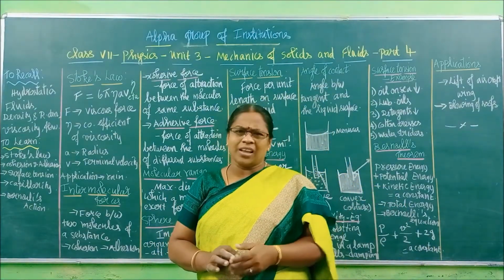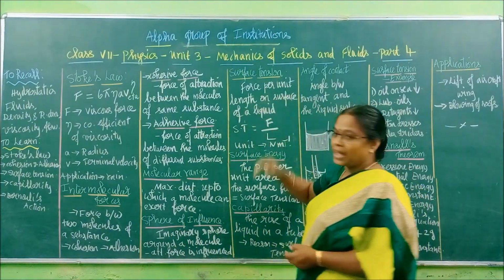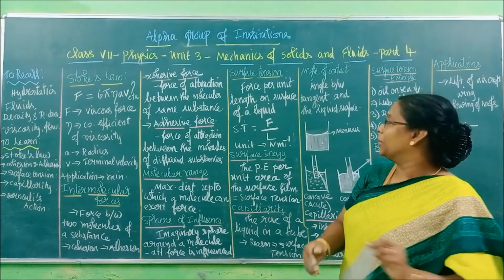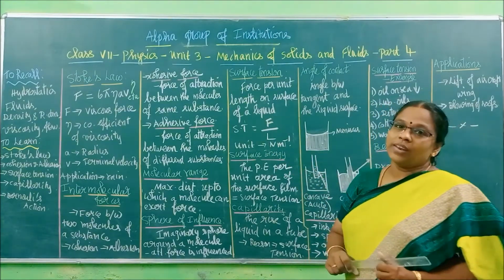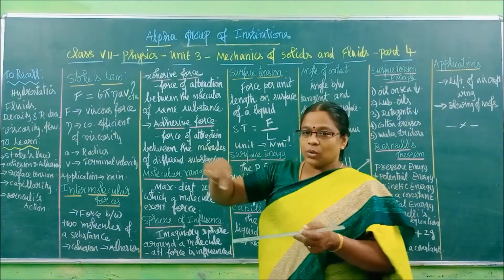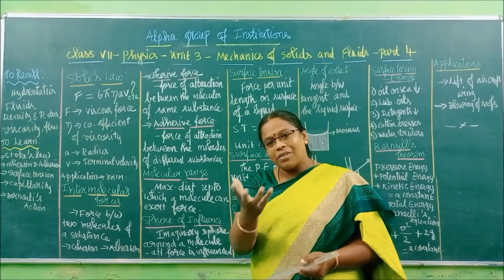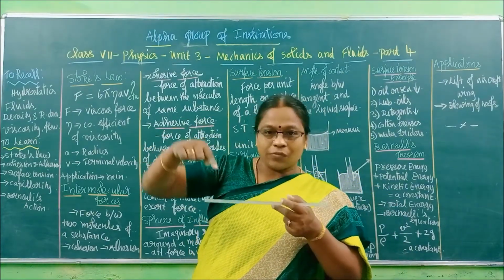That is the theoretical explanation. Mathematically, we explain surface tension as force per unit length on the surface of a liquid. How much force acts on the surface of a liquid? For example, if we have a tumbler of water, the tumbler of water will have an upper surface.